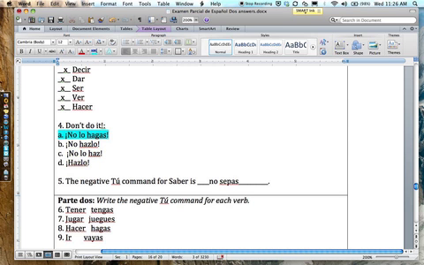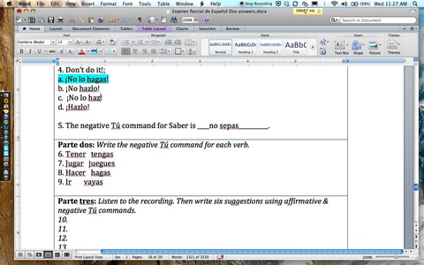Well, haz is the affirmative command for hacer. Hagas is the negative command. Yo form, opposite ending. And then the negative tú command for saber is no sepas. So that's one that's obviously irregular. Again, all of these were irregular tú commands. Did you know them? Did you pay attention to them?